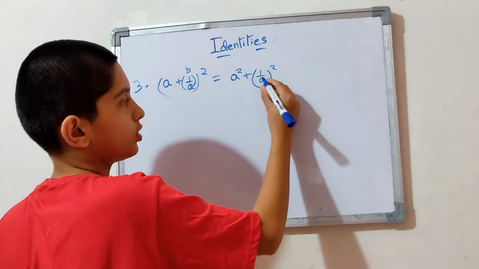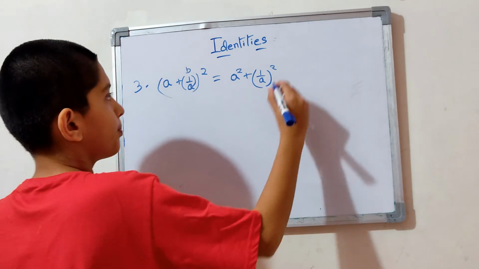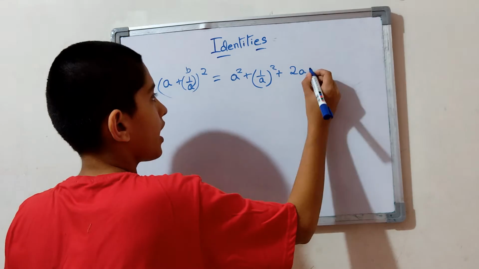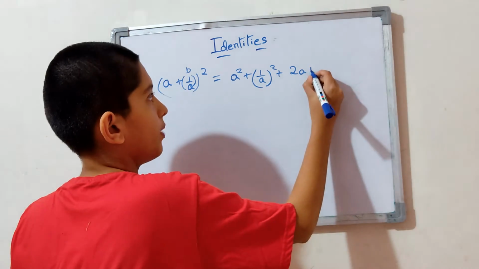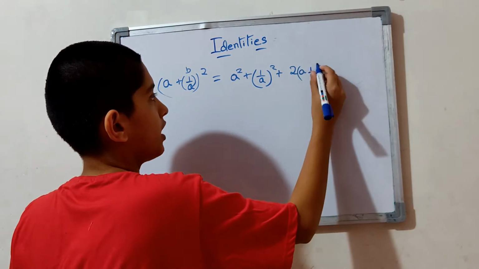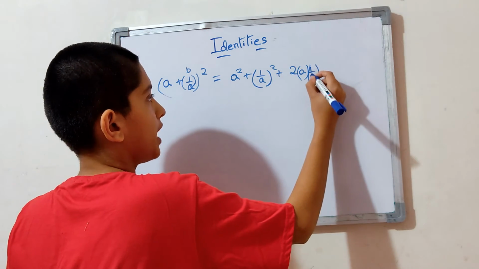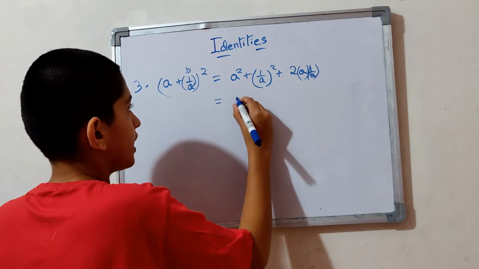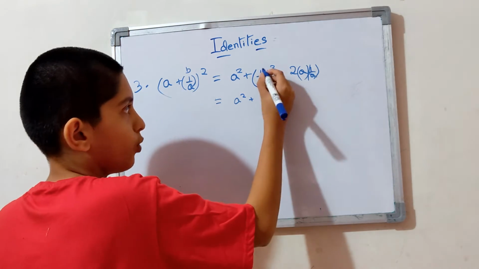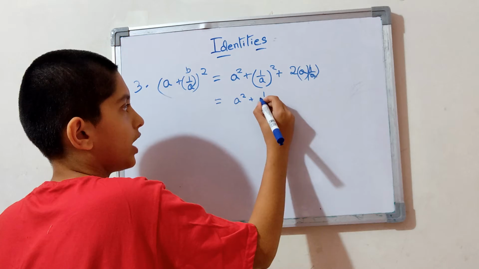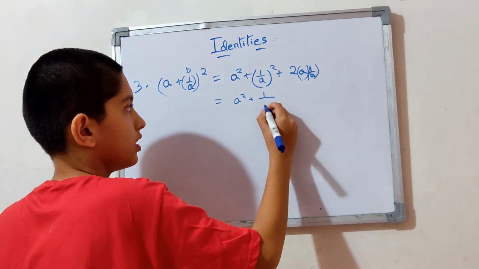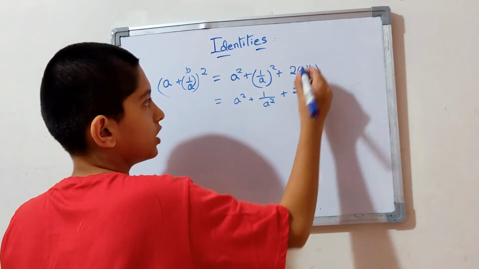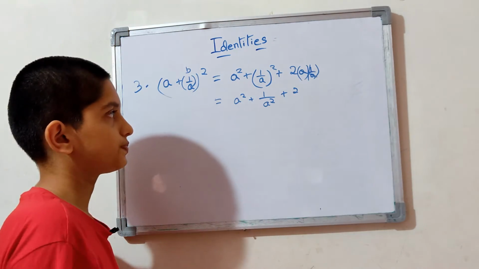This b square is equal to this whole square, right? Plus 2ab. B is 1 by a, so 2a times 1 by a. When you multiply this, here it cancels. That's why you get a square plus 1 square is 1, so you write it like that, and a square is here taken down, and plus 2. These both get cancelled and you get 2.